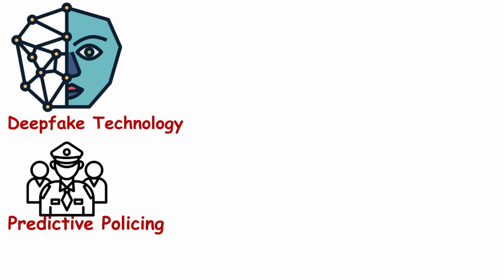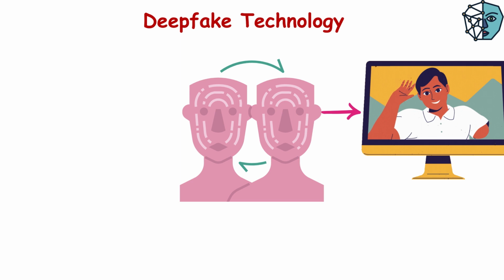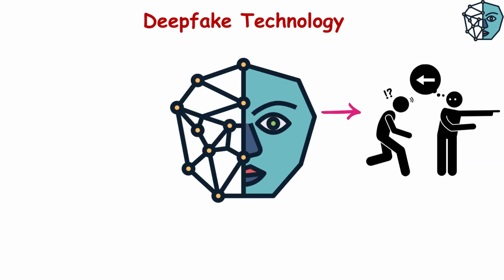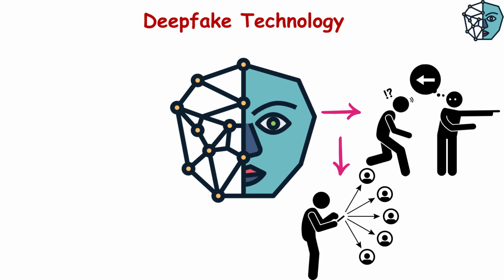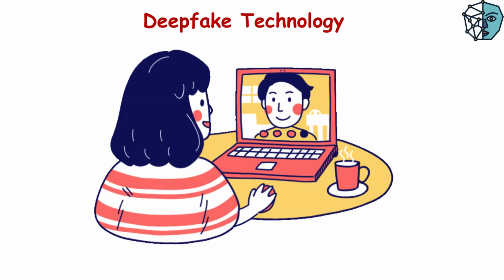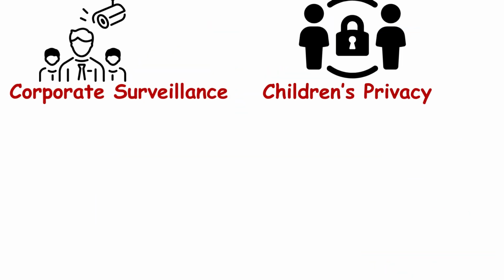AI and deepfake technology. AI-generated deepfakes are videos or audio recordings that convincingly mimic real people. This technology can be used to create misleading content, spread misinformation, or even commit identity fraud. The privacy threat here lies in how easily someone's likeness or voice can be replicated without their consent. Example: imagine seeing a video of yourself saying something you never said. Deepfake technology could make it look like you said something controversial or damaging, and it can be very hard to prove that it's fake.